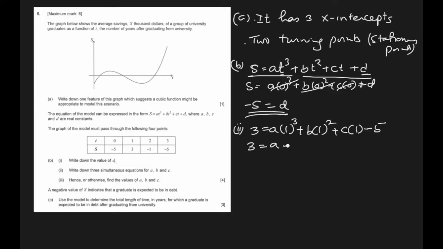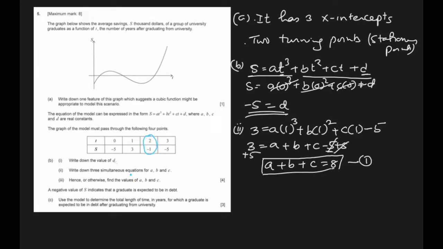So what do we get here? 3 equal to A plus B plus C minus 5. And let me bring this negative 5 to the other side. By adding 5 here, we get the first simultaneous equation. A plus B plus C is equal to 8. That's the first simultaneous equation. Let's call it equation number 1. Second, look at this third column rather. So here S is negative 1 when T is 2.